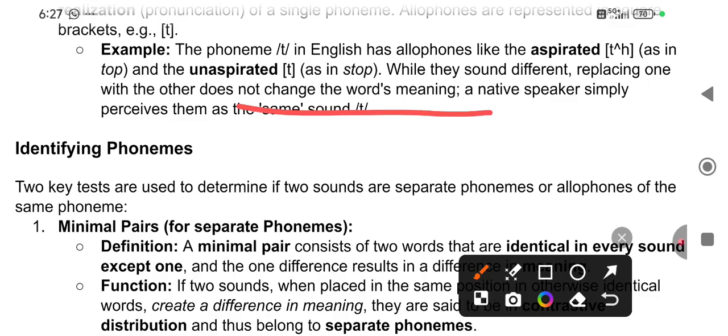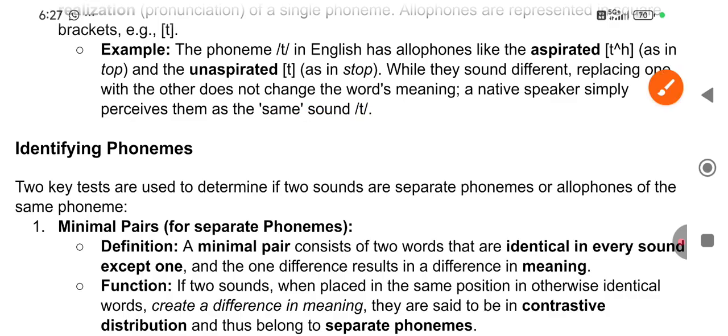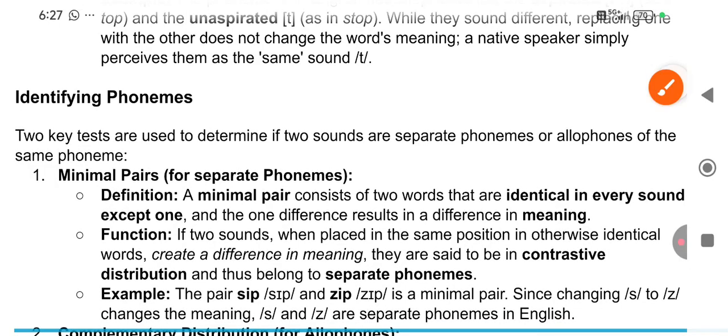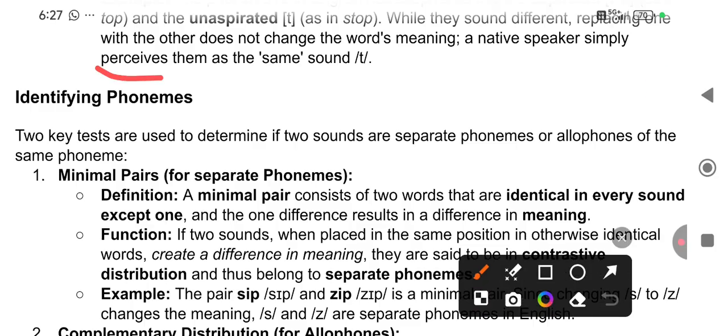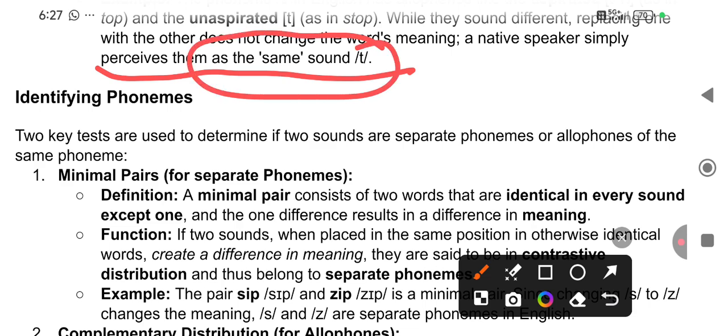Our native speakers simply perceive, they understand, right, they perceive them as the same sound T, because they are used to speaking T. So that's why native speakers simply perceive them as the same sound T. They don't notice, because they are very fluent and familiar with that language, and that's why they are not able to notice. But then we outsiders notice that there are different sounds of T, which are called allophones, right?